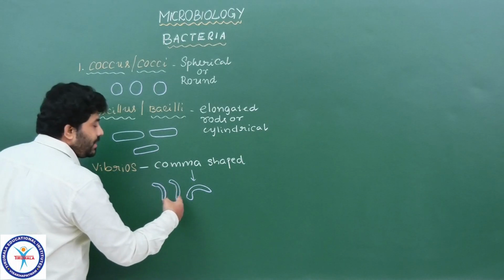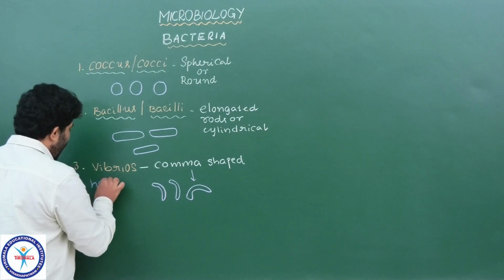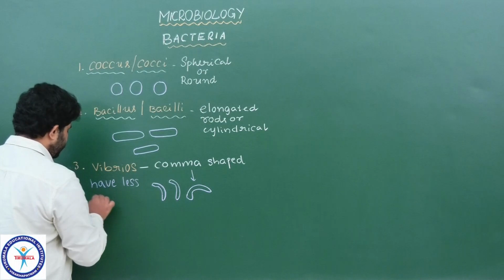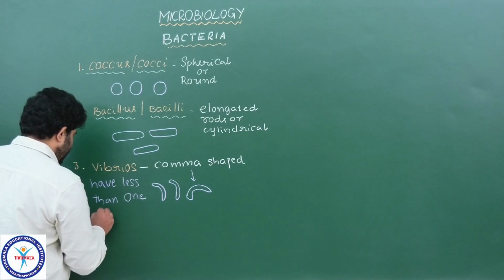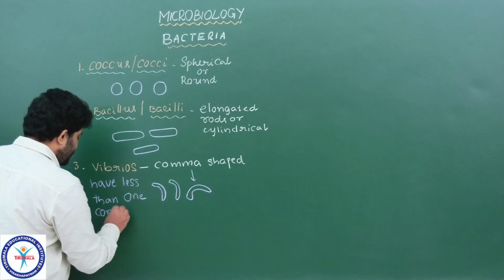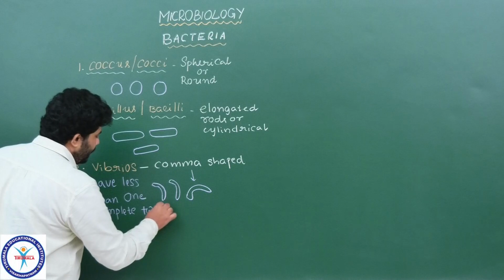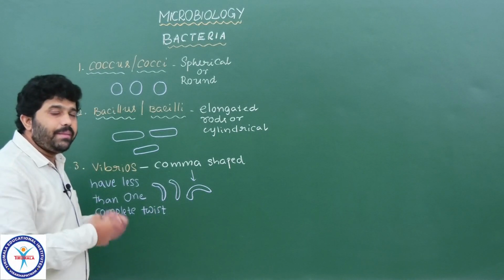All these are having individual cells. These individual cells have less than one complete twist. Less than one complete twist we see. Understood? These also resemble spirillum.